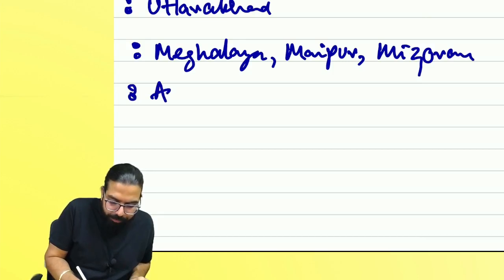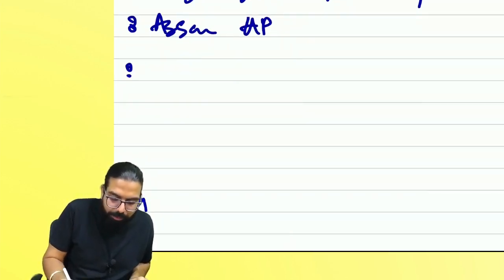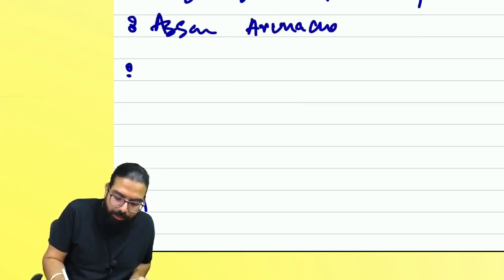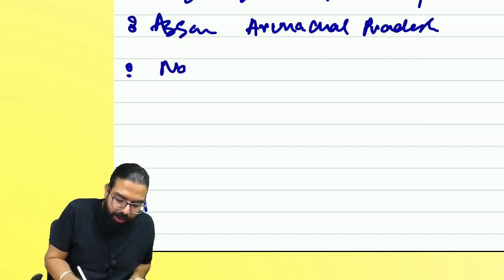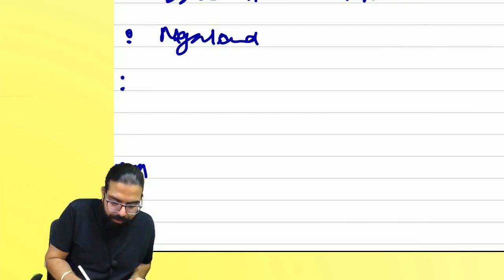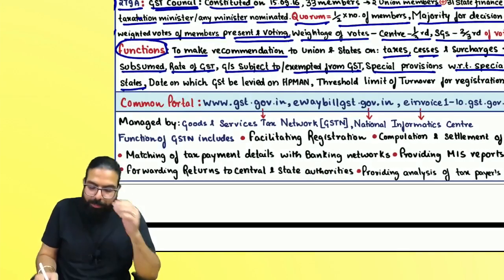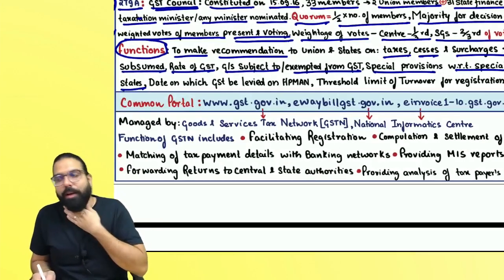A for Assam and Arunachal Pradesh; someone will think Andhra Pradesh, but it should be Arunachal, not Andhra. Then N for Nagaland, the next one Sikkim, and the last ones are Tripura and Jammu and Kashmir. These are the 11 special category states for which special provisions were made by the GST Council.